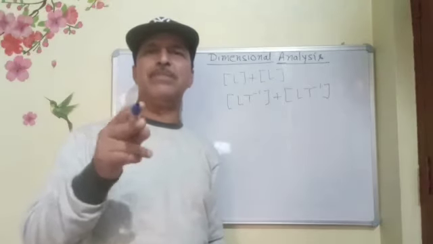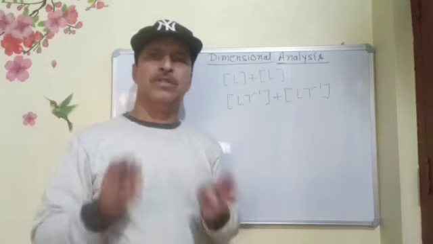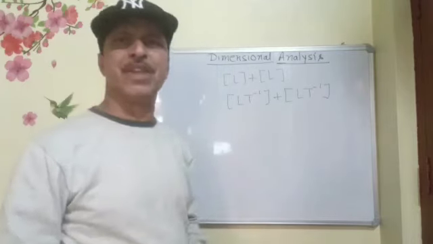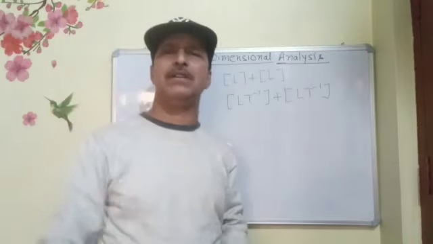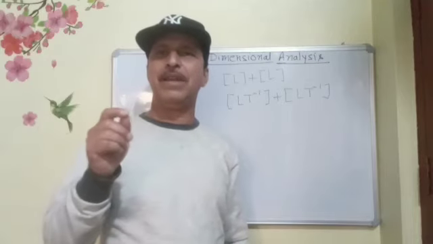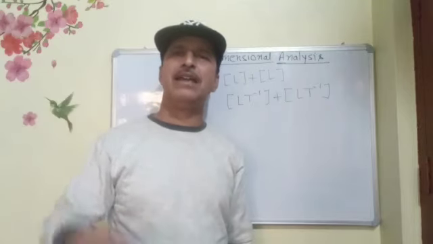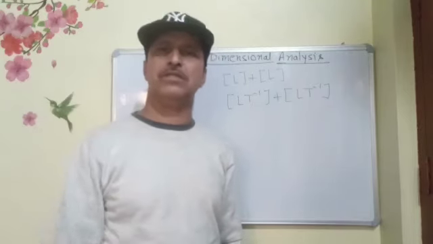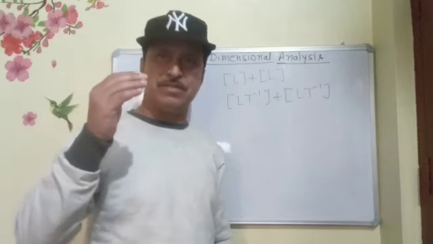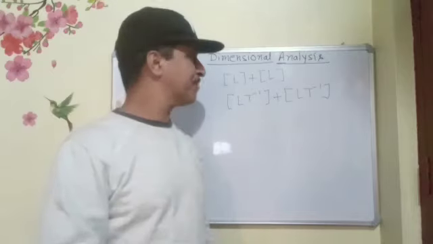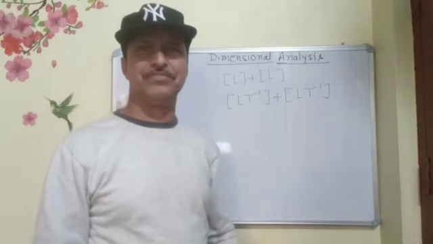Two dissimilar dimensions cannot be added. The reason behind this is very clear. Adding two dissimilar dimensions means we are adding or subtracting two dissimilar quantities. For example, I cannot add length with mass. I cannot add time with force. So we cannot add two different dimensions. Similar dimensions only will be added or subtracted.